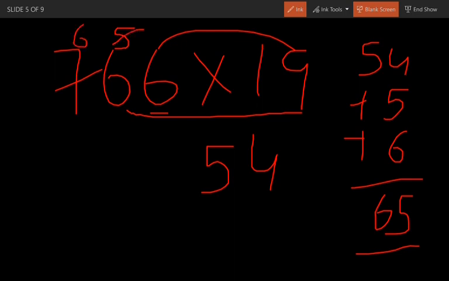Now you multiply these both again: 9 into 7 is 63. Let me do this once again. I just erased all of those, so let's see the problem again: 766 into 19.